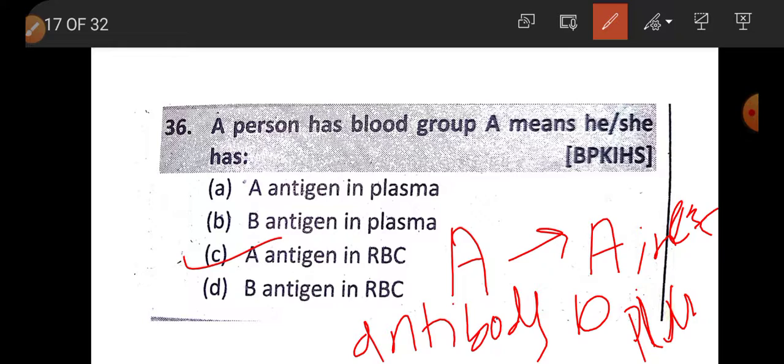If a person has blood group B, then antigen B is present in RBC but antibody A is present in plasma.